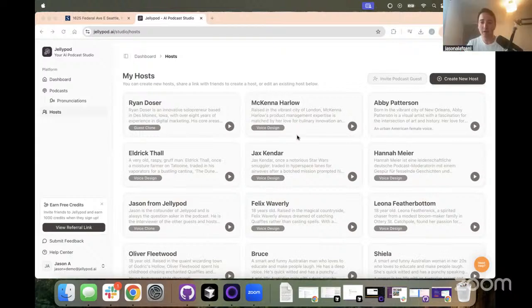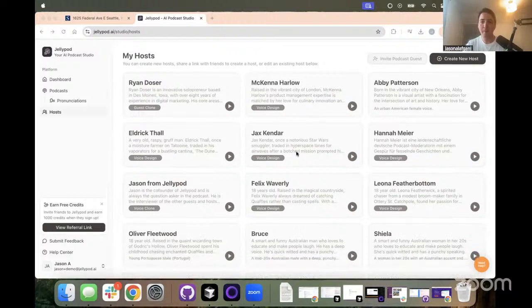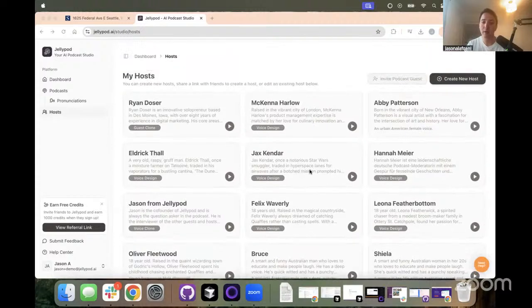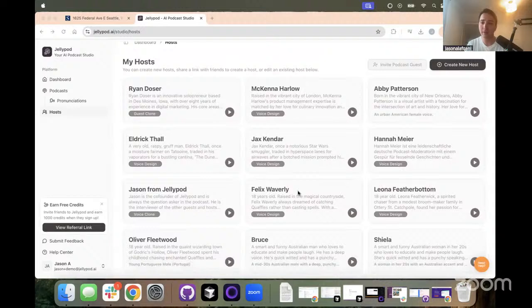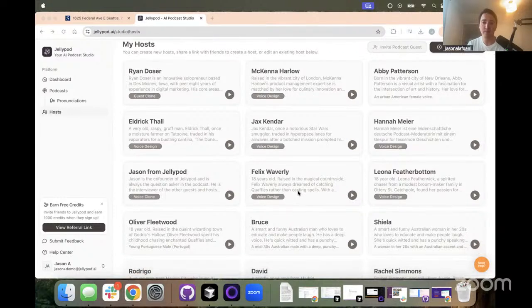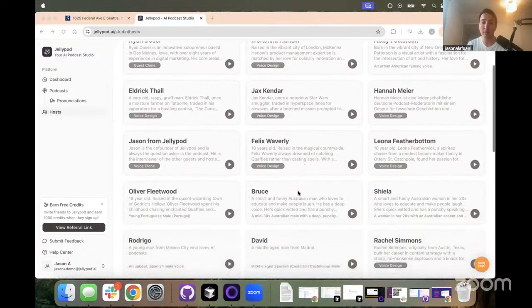Totally. Yeah, and you can see my screen, right? Perfect. So yes, all these voices that you're about to hear are entirely AI generated. AI is a really cool technology. I'm sure many people have heard of ChatGPT and all the text-based generation that happens. But on top of text-based generation, there's also audio generation. So you can create voices from scratch. So here you have my hosts in my demo account, and they span almost all 6 continents. A variety of different, very interesting characters created for various purposes.